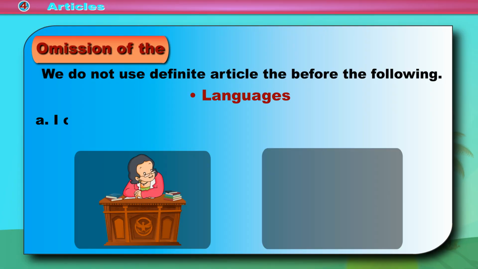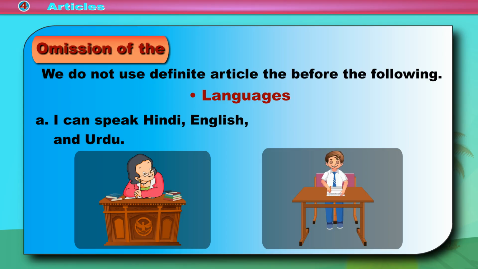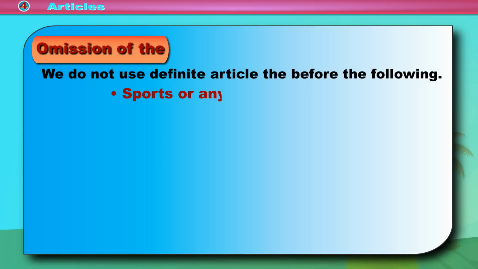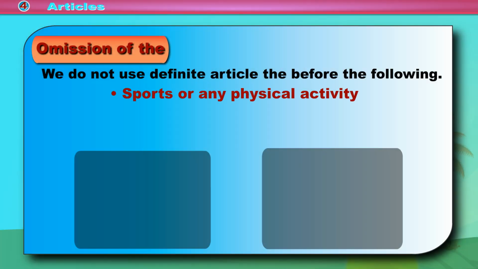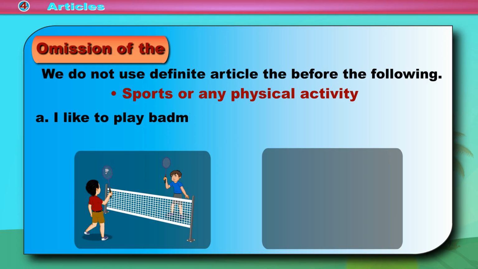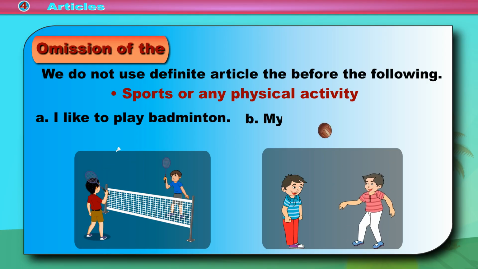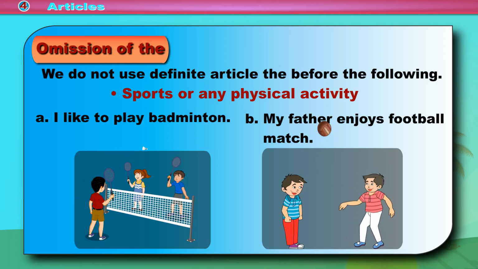Languages. A. I can speak Hindi, English, and Urdu. B. I am learning French. Sports or any physical activity. A. I like to play badminton. B. My father enjoys football match.